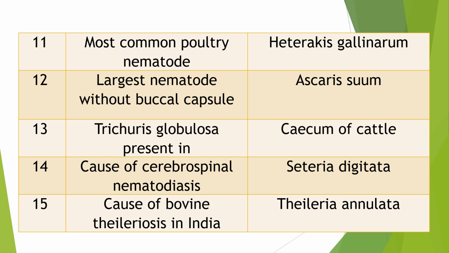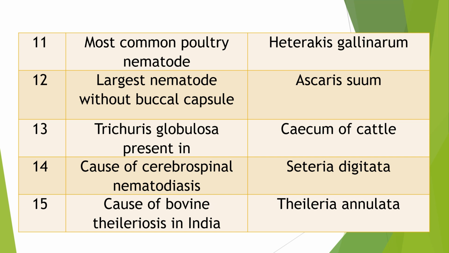This is a nematode affecting the brain and spinal cord. Question 15. Cause of bovine theileriosis in India. A very common question asked.